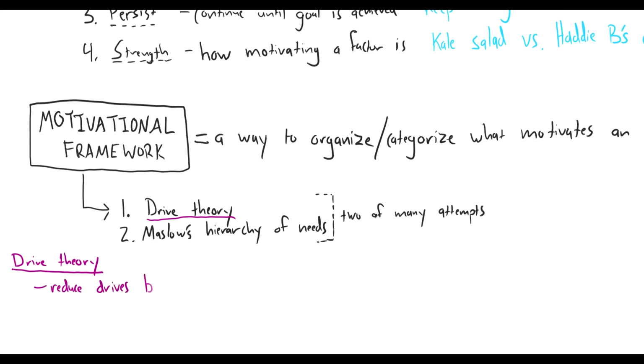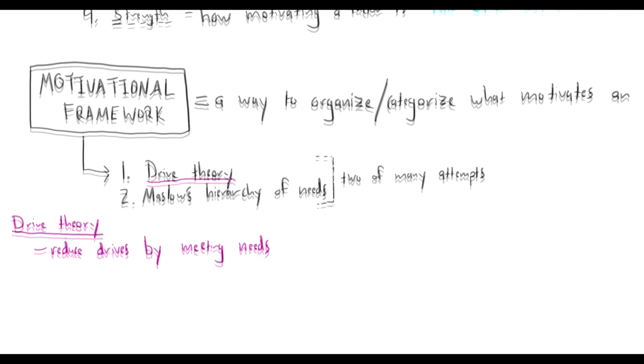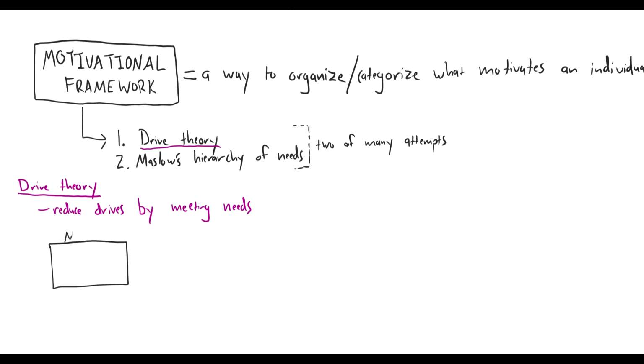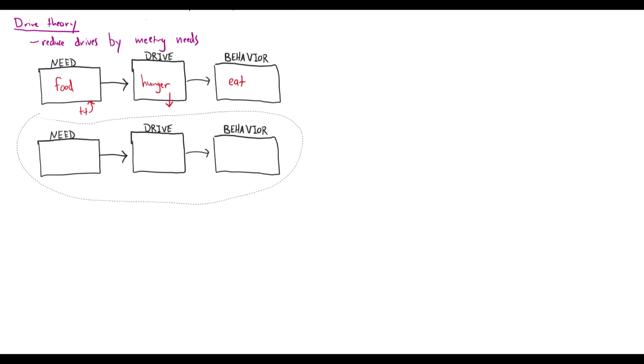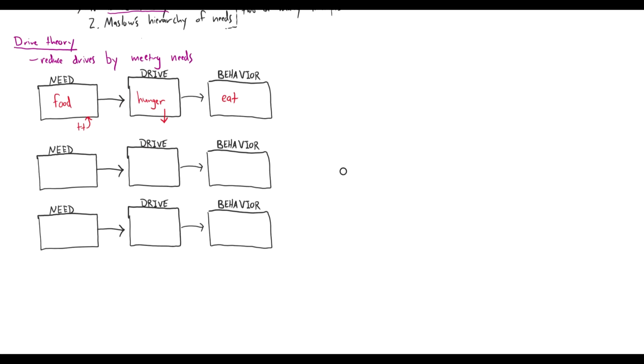With drive theory, we see that drives are reduced by meeting needs, and that leads to behavior. So let's draw out what this looks like. If we have a need, and that need is food, that need for food is driven by our hunger, and that is going to lead to a behavior of eating. So when we provide food, we're reducing the drive of hunger, and that behavior, eating, is what drives this process. So let's copy this and look at a few other examples. So here our need would be oxygen, the drive being you want to stop suffocating, and that's going to elicit the behavior of breathing.